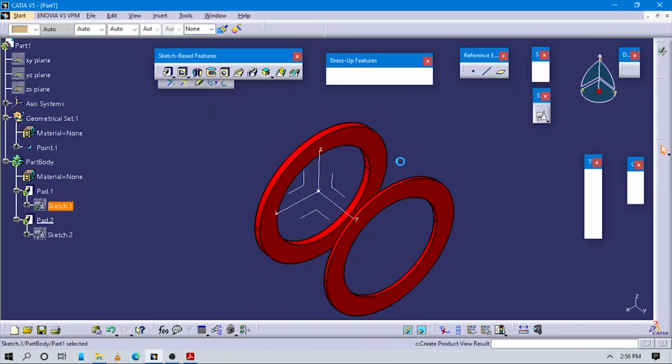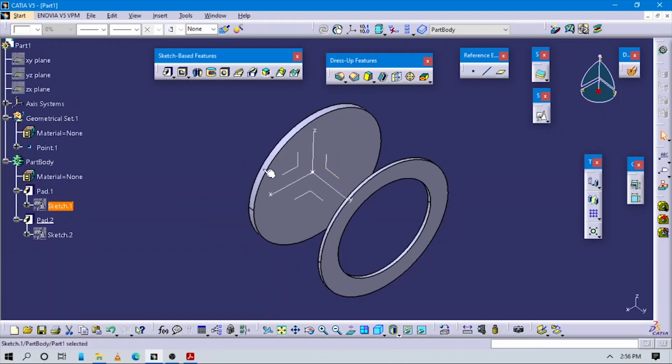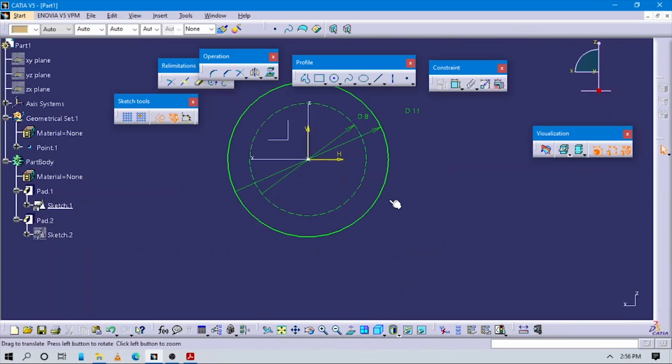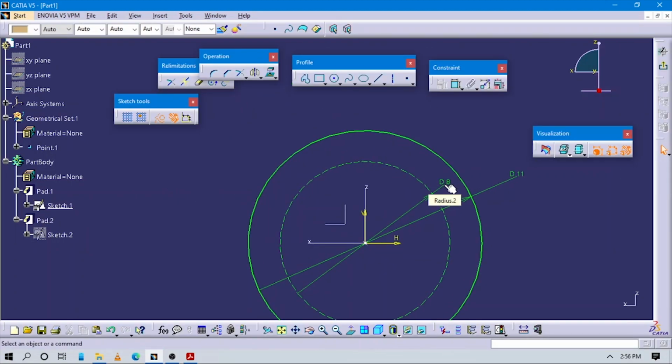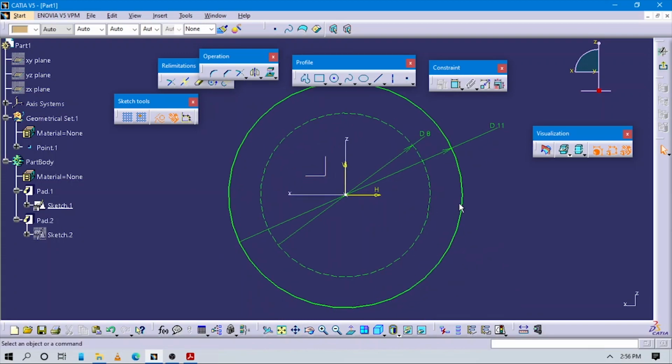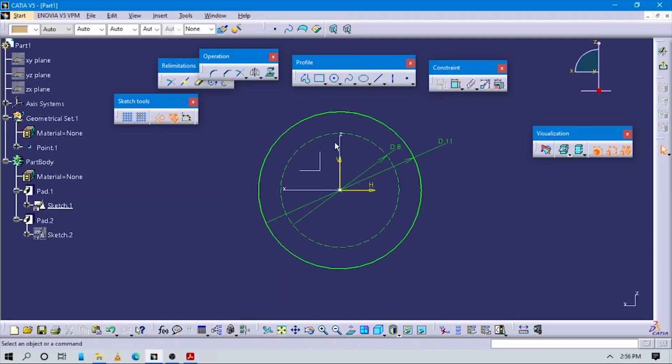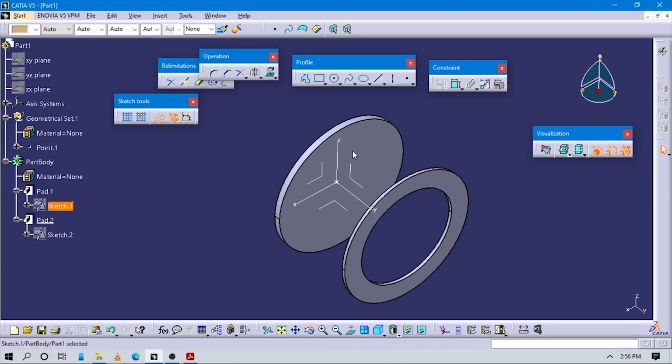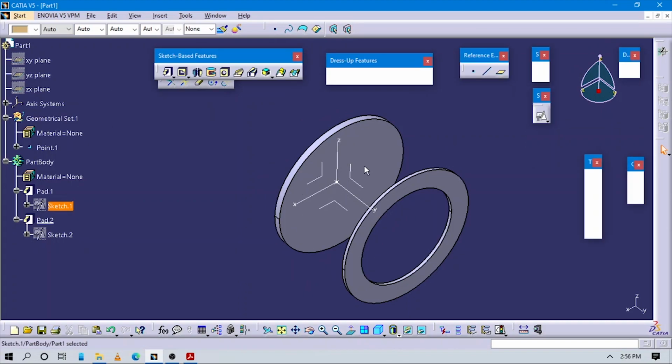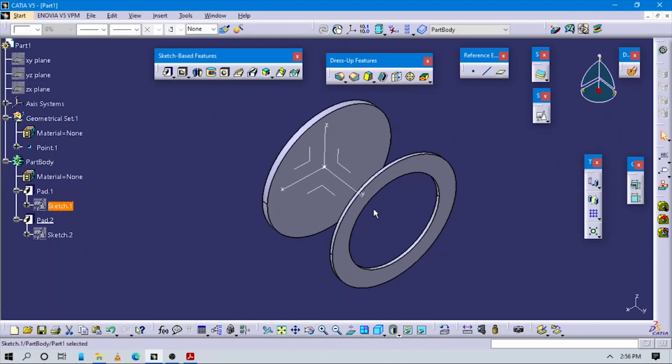Now you can see this is closed. What we can do, we make this diameter 8 circle for reference purpose only, so that this 11 diameter circle remains, which is fully constrained.